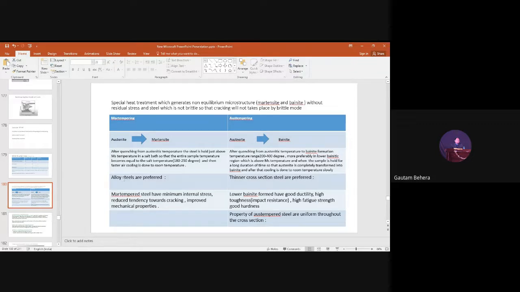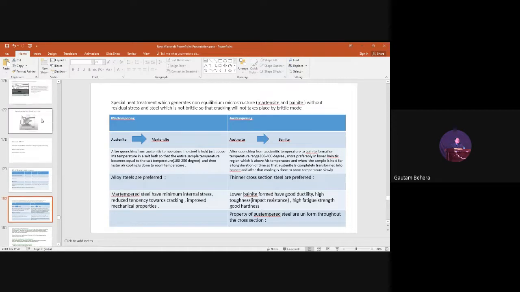That is done. But another point is, if alloying content is more or alloying additions are there in the steels, that will increase the incubation period. Incubation period, you people have understood, right? So that means alloying content will delay the transformation. Transformation will start at a late time. It will take more time for the transformation to start and end, right? So alloying content will delay the transformation. So it will be beneficial.